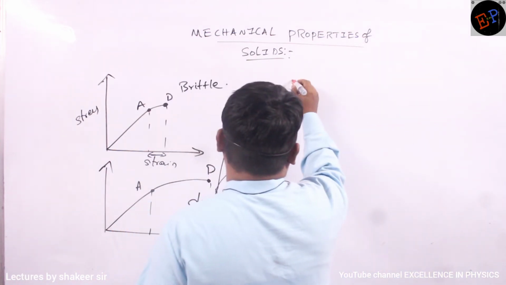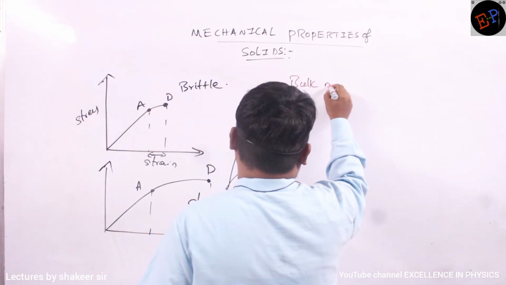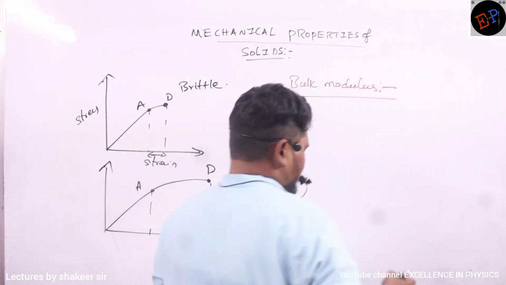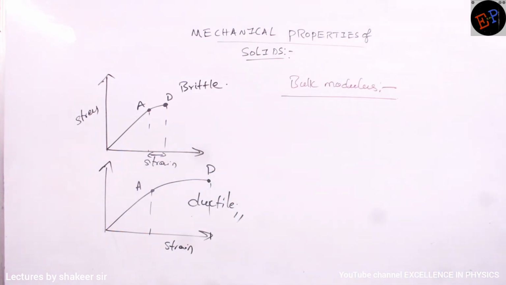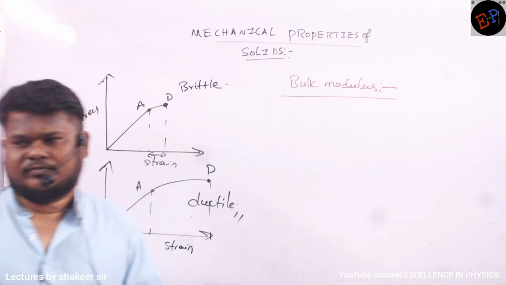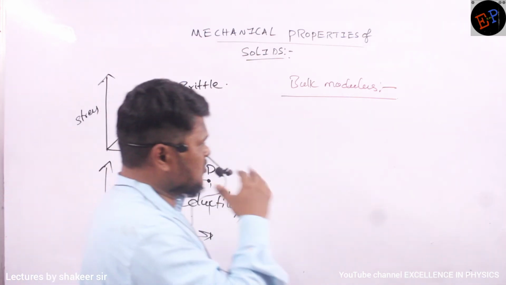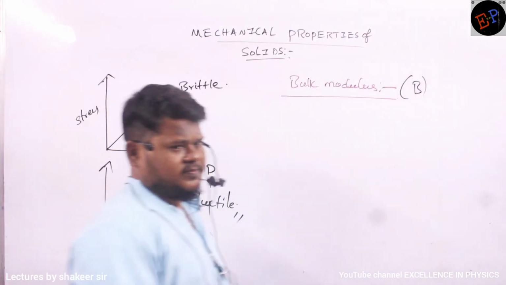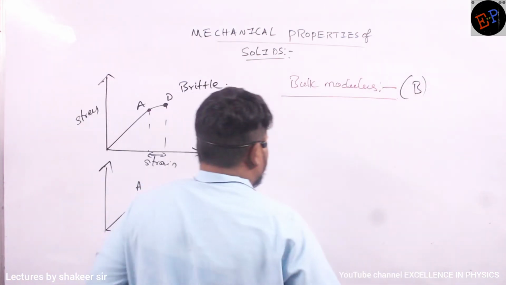Bulk modulus. You can represent it by K or by B, and according to the books, this representation will change. We better represent it by B. B means bulk modulus. So what is meant by bulk modulus?